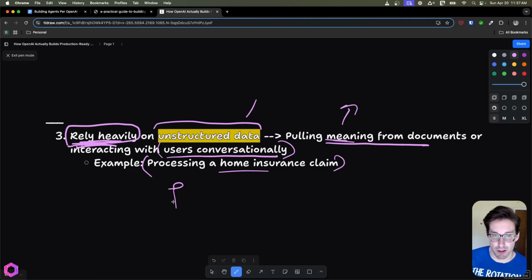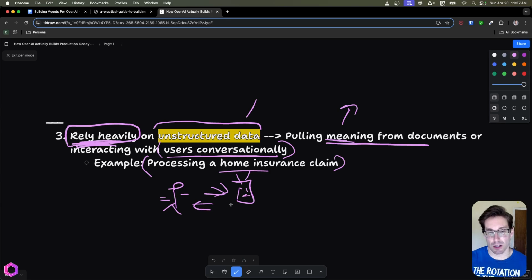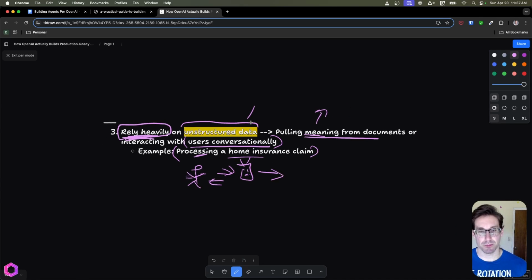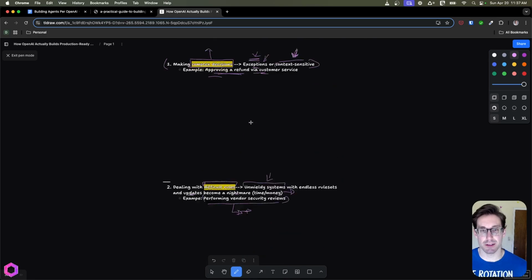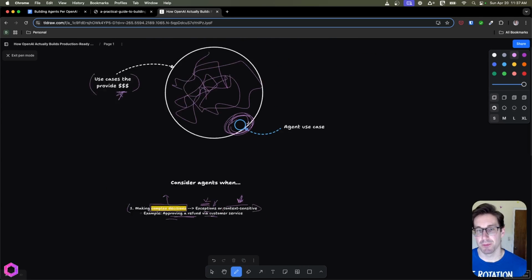So we have our user here, and they're interacting with our AI here. So, arrows. And our AI is not only just talking with the human, but they're also taking actions on behalf of the human, such as processing claims. That's what makes it agentic. So these are the three things we need to consider before we actually decide to go to an agent.